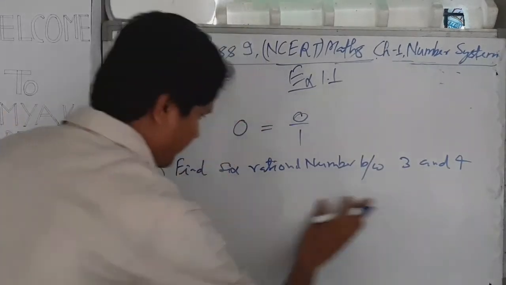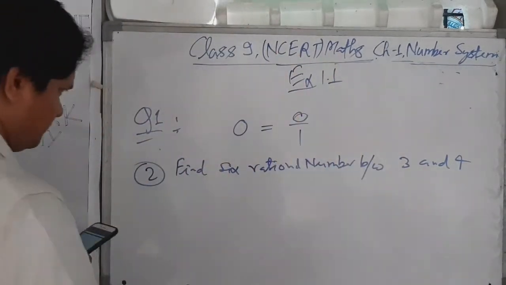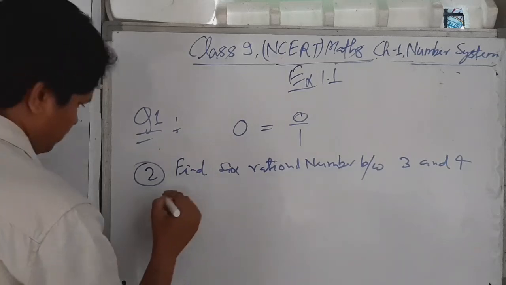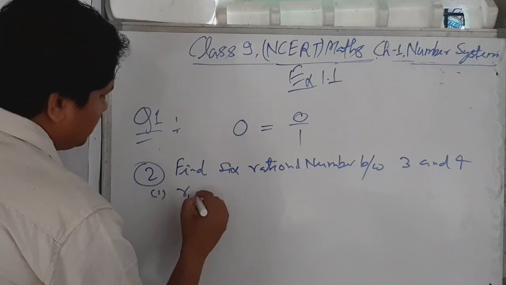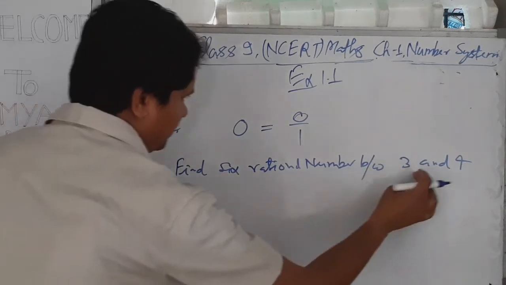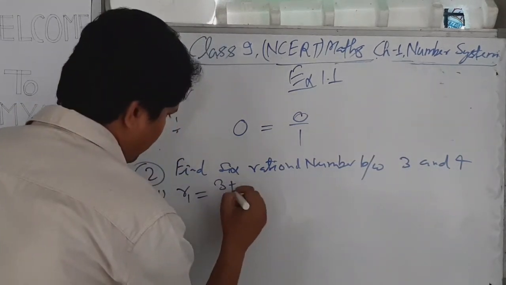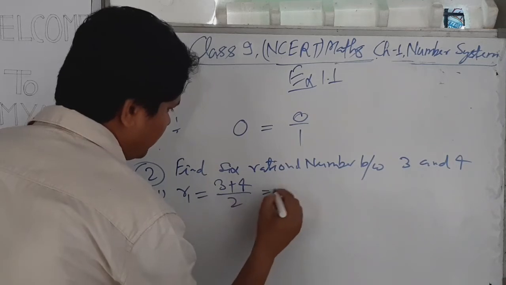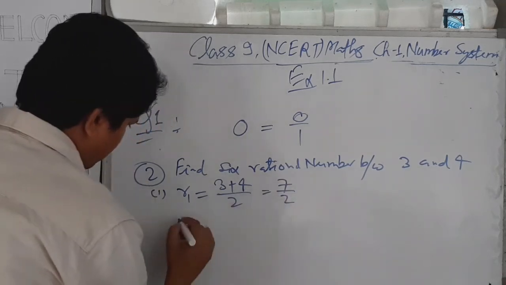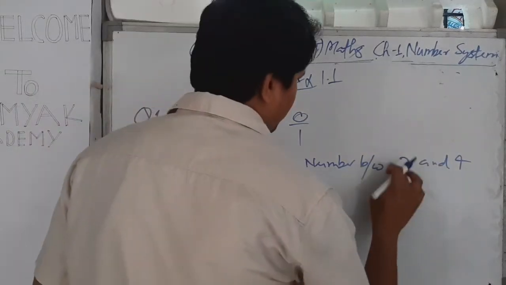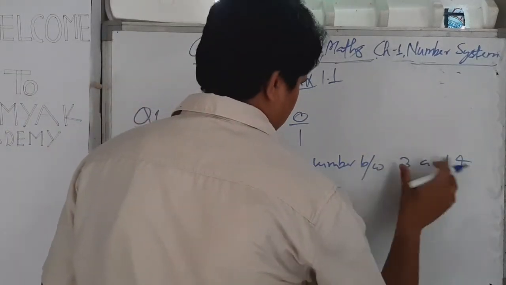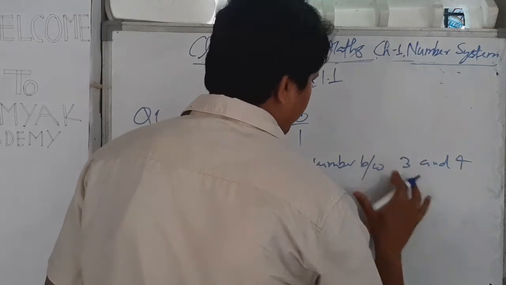Now for the first number, say R1 equals 3 plus 4 by 2, that is 7 by 2. For the second, R2, we have to take only one number from here, any one from both.